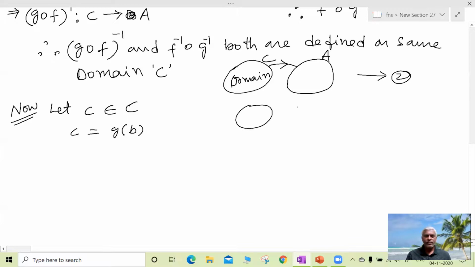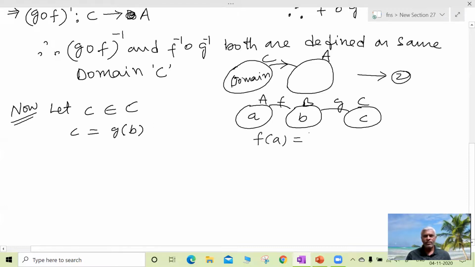This is a, this is b, this is c. A, b, c are elements. So this is f, this is g. So f of a is equal to b and g of b is equal to c. Now b is equal to f of a.